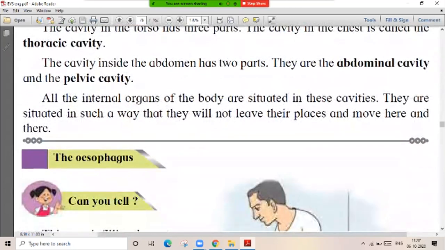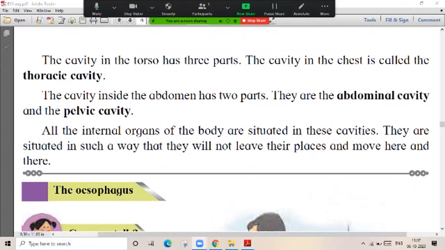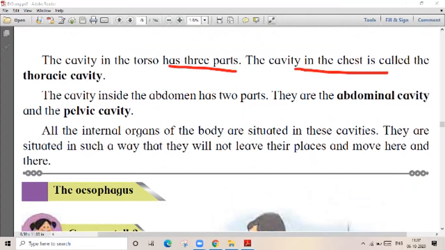Now, let's see other cavities. The cavity in the torso has three parts. The chest is called the thoracic cavity. Then we have the abdominal cavity. The lower part has two parts, the pelvic cavity and the abdominal cavity.